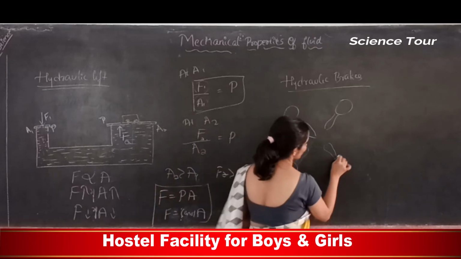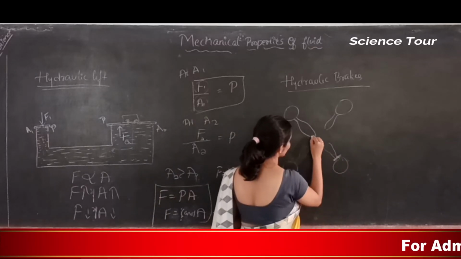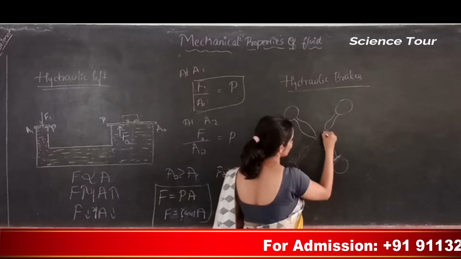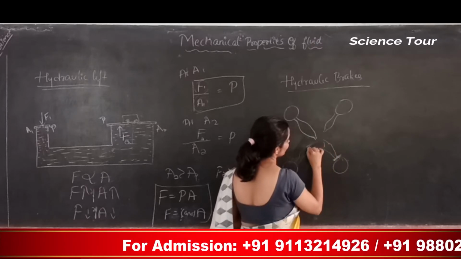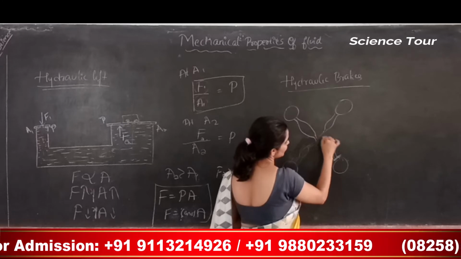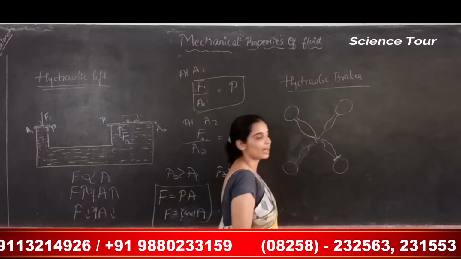This area of cross section will be larger compared to this area. This will be very narrow, and at the other end they will be connected together.